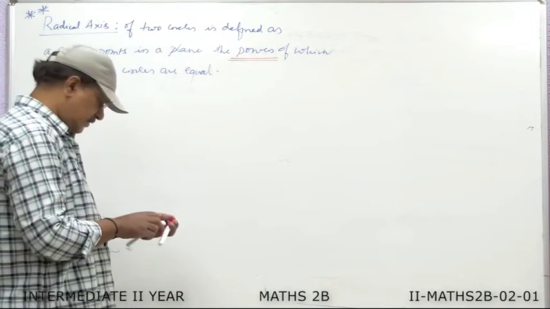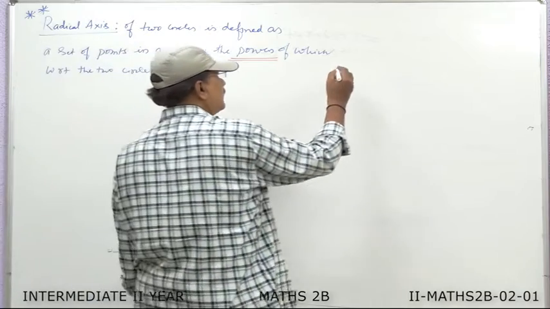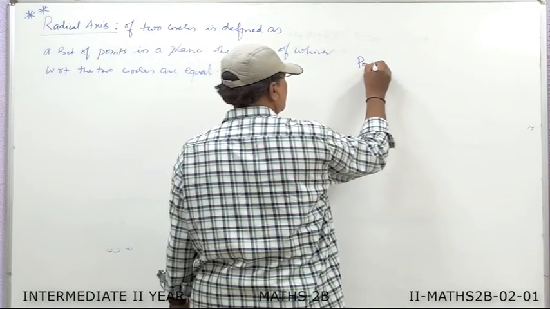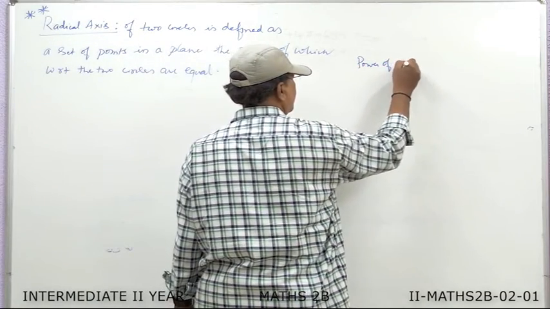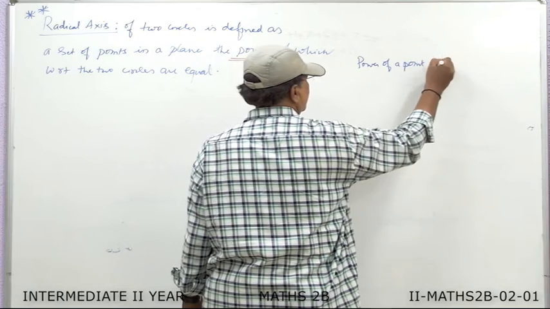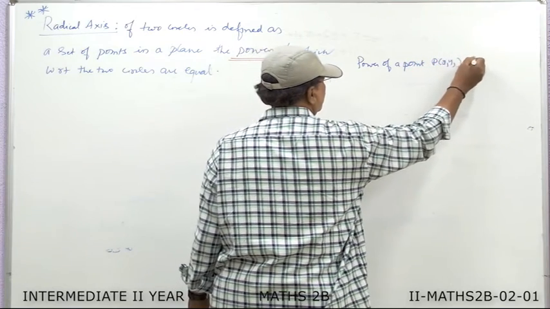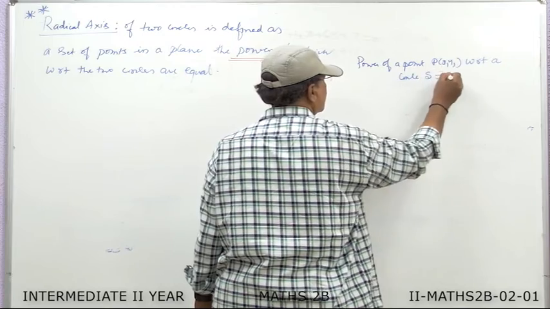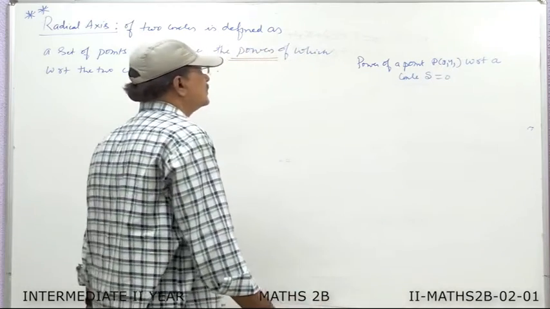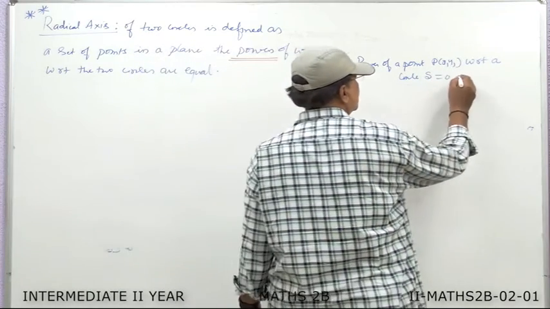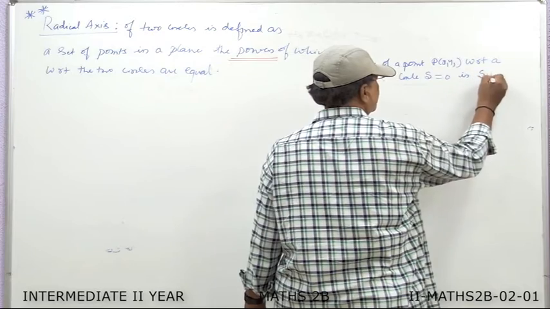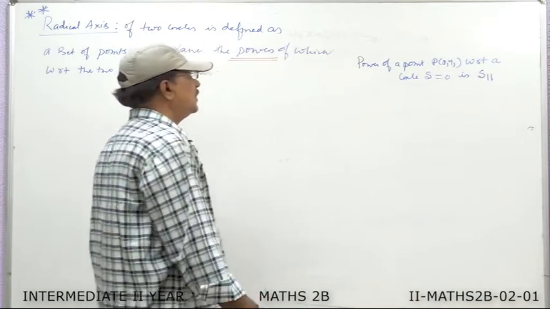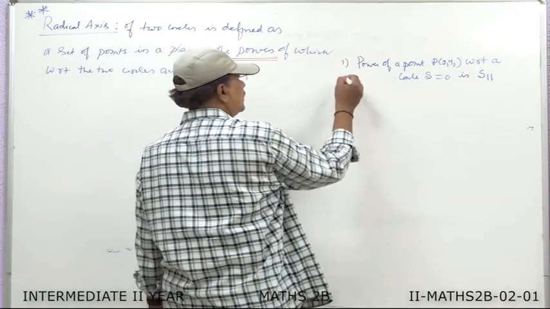In the previous chapter, you discussed the power of a point P(x1, y1) with respect to a circle S equal to 0. It is defined as S11. And we have one more point.